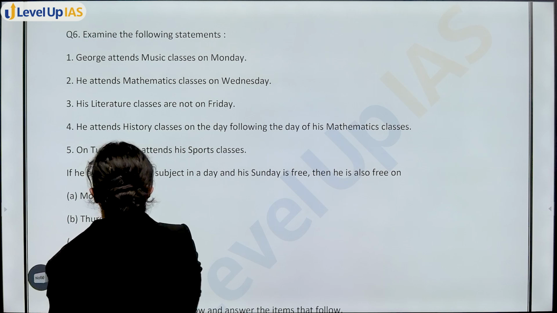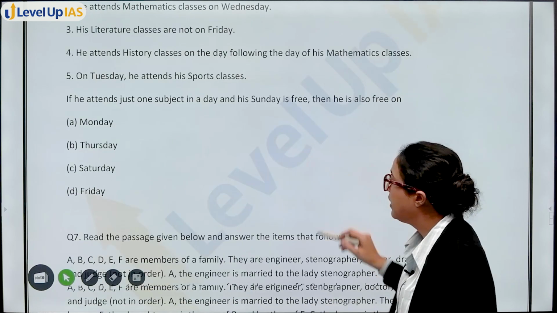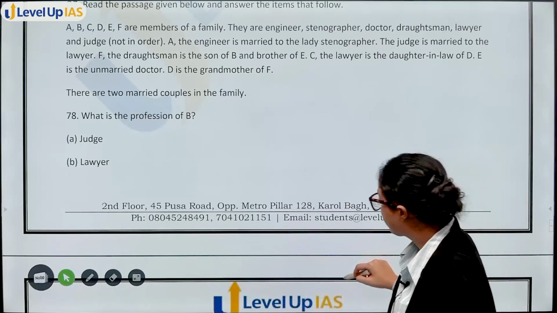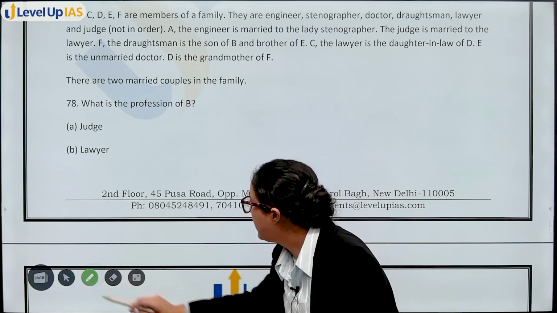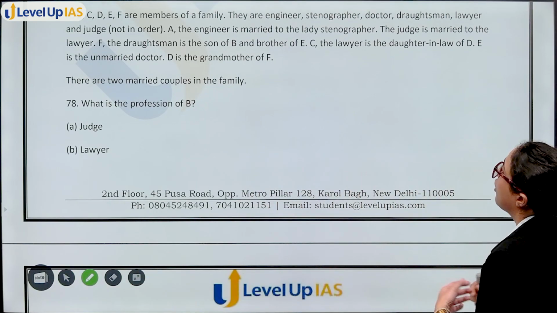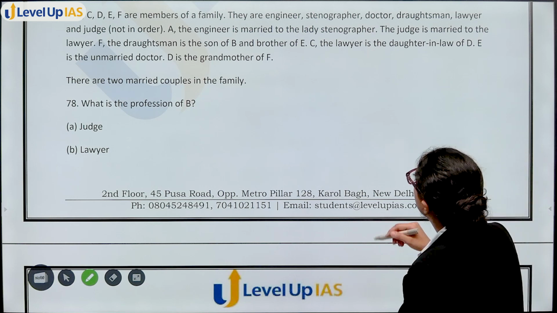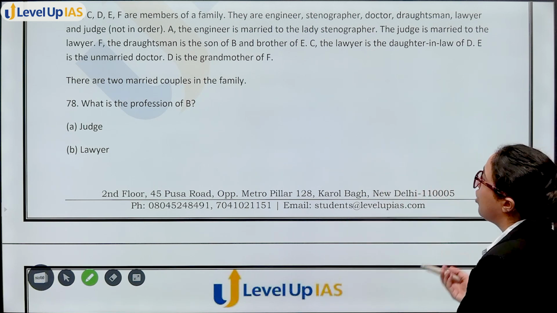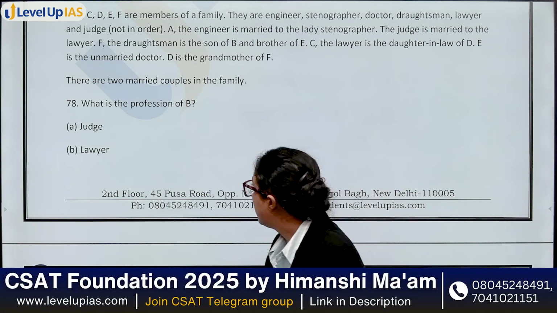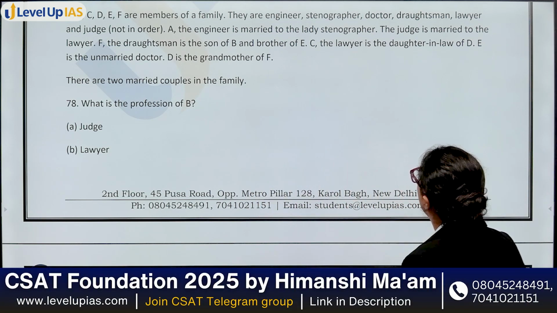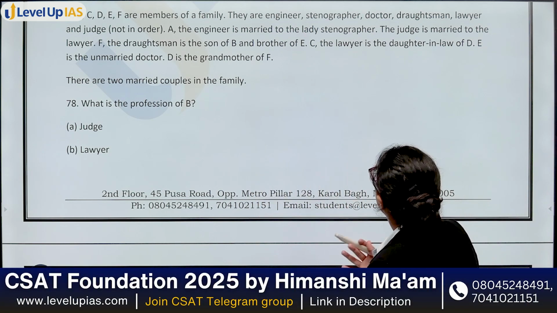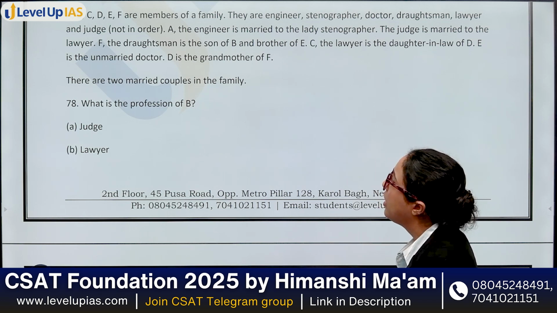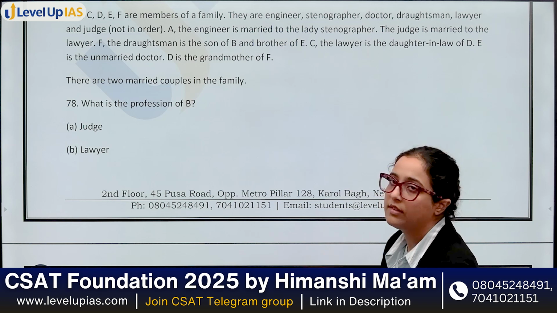Next, question number 7. Next question. A, B, C, D, E, F are members of a family. They are engineer, stenographer, doctor, draughtsman, lawyer, and judge, not in order. A, the engineer, is married to the lady stenographer. Okay. Again, when you have a question like this, you see how many couples are possible if it is given to you.